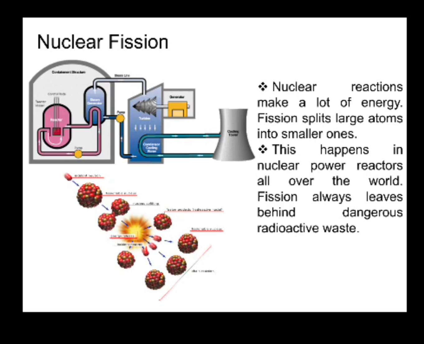When a heavy nucleus like uranium-235 and plutonium-239 is bombarded with slow moving neutrons, it splits into two or more smaller nuclei. Two or more neutrons are produced due to the conversion of a small mass of the nucleus into energy, and it releases an enormous amount of energy. The products of the reaction are radioactive in nature.